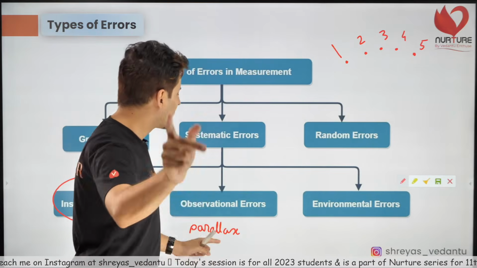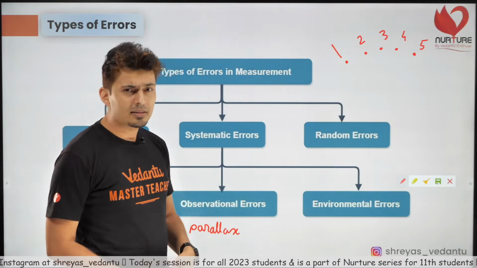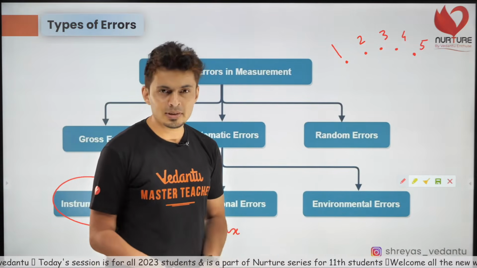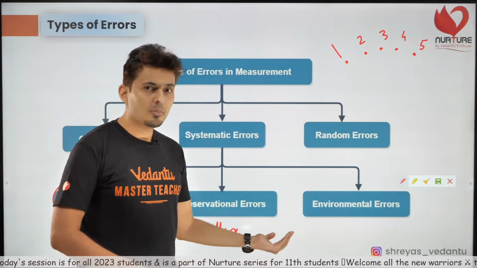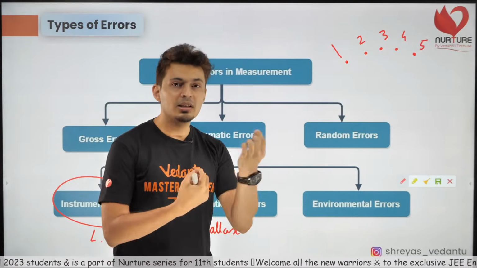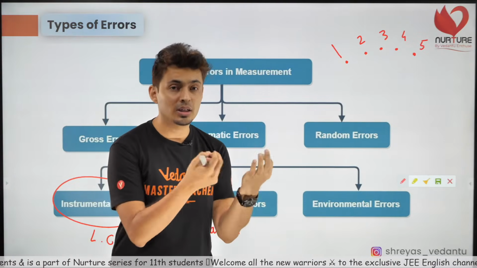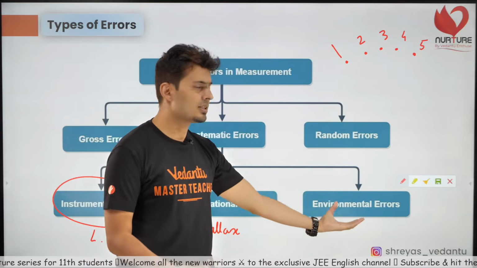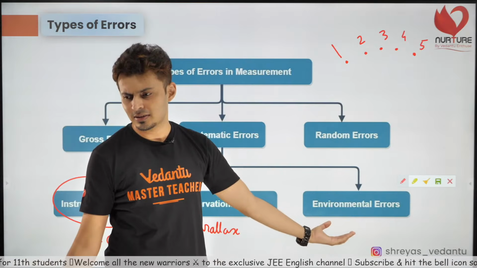Okay, last one, environmental errors. Temperature changes, pressure changes, humidity, some corrosion happens. Because of the environment, the steel scale might bend. Maybe there is some fluctuation in the resistance because of pressure change, humidity change, environmental changes. Those are called environmental errors.